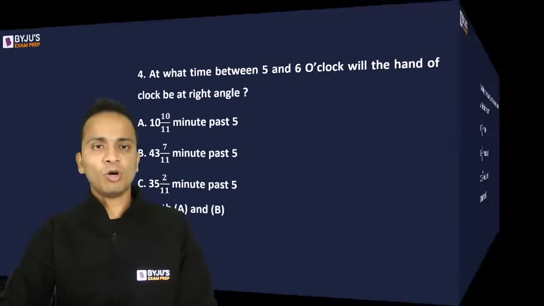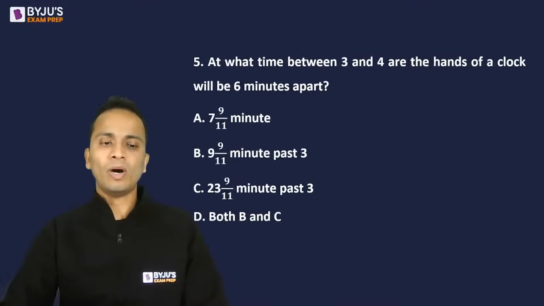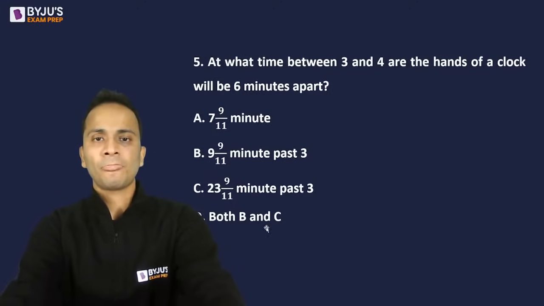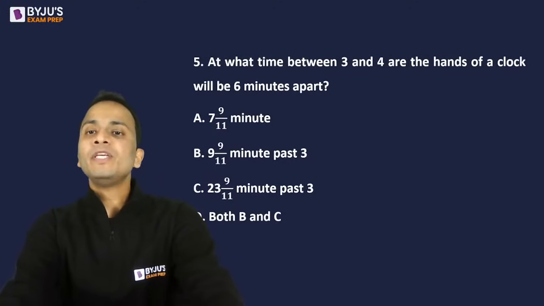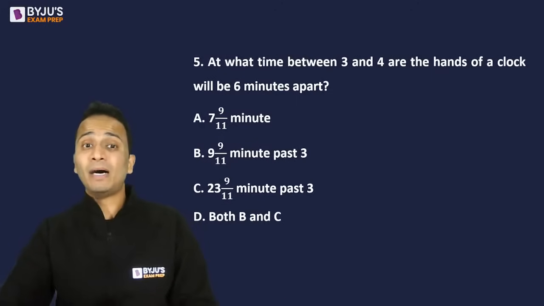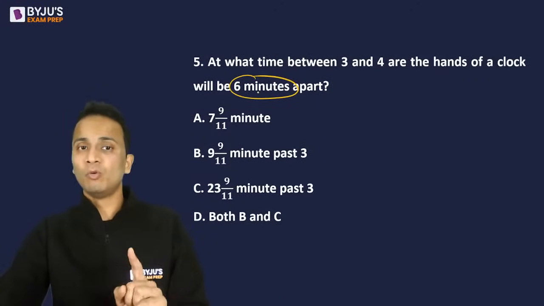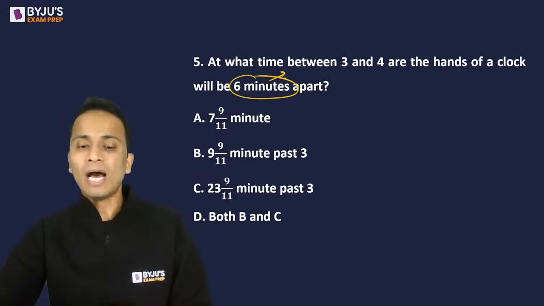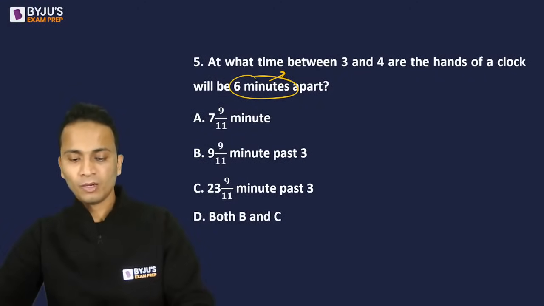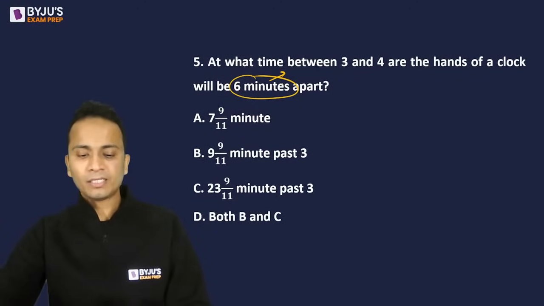Now with this, let's move on and look at one more question of clocks. At what time between 3 and 4 o'clock will the hands of the clock be 6 minutes apart? 6 minutes apart. The angle is not given, minutes are given, so first of all we have to convert minutes into angle. Okay, right?